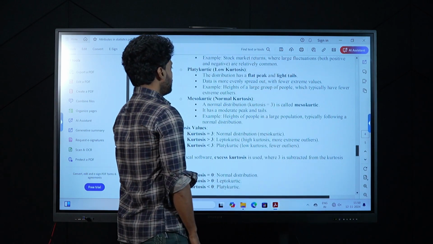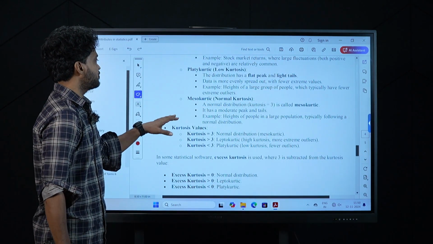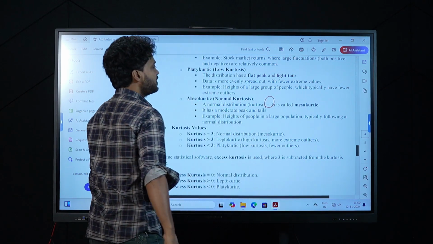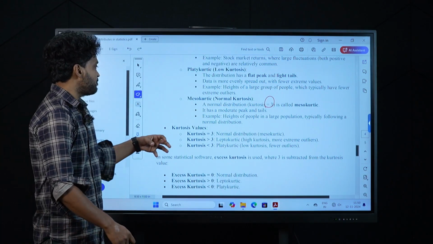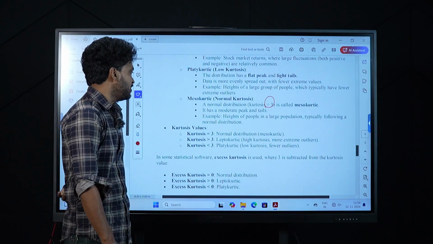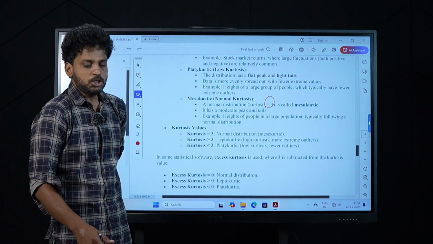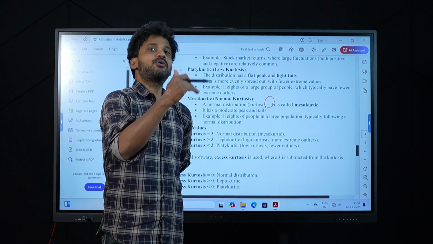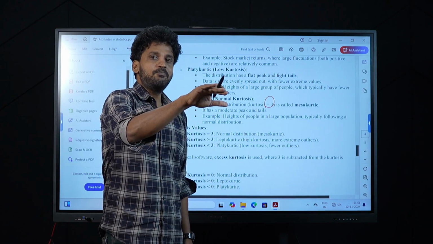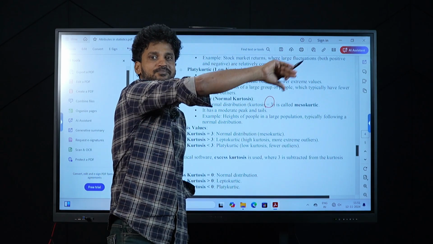Mesokurtic, normal kurtosis. A normal distribution where the kurtosis is equal to 3 is called mesokurtic. It has moderate peaks and tails. For example, heights of the people in a large population typically follow a normal distribution. In a large population, some people are of more height. Generally the graph is very flat, but at some point there will be some peaks.